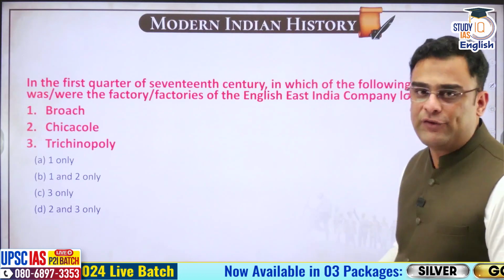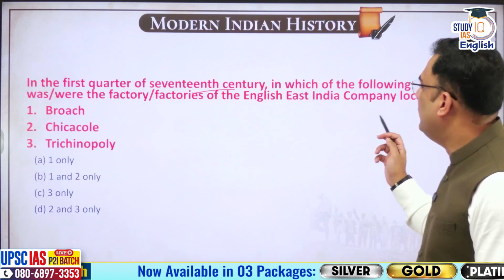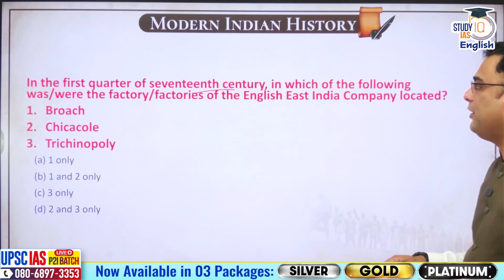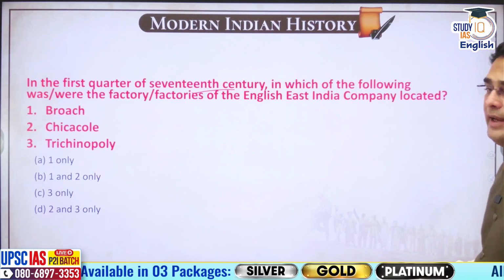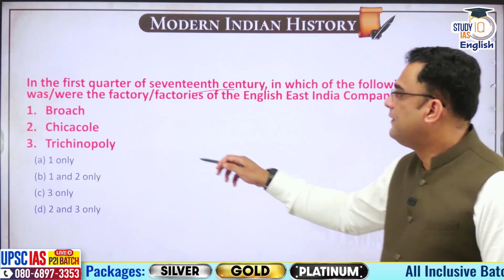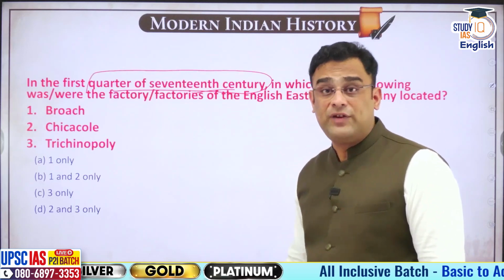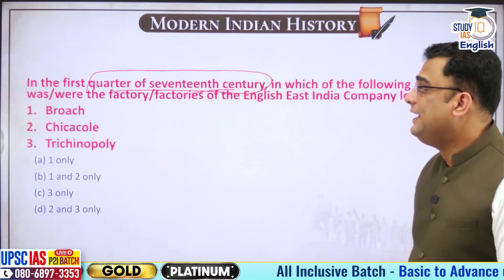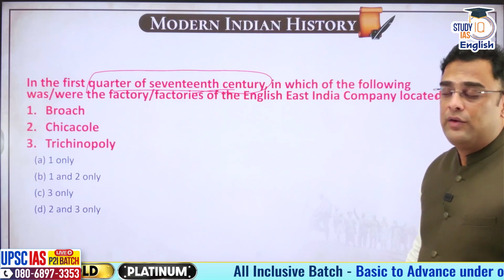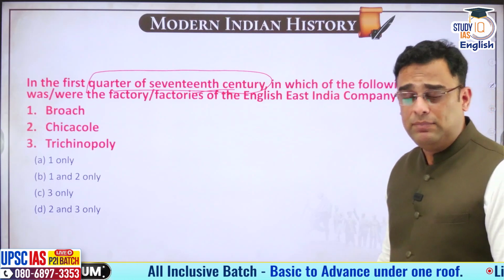Now let us see the next question. In the first quarter of the 17th century, in which of the following were the factory or factories of the East India Company located? Bharuch, Chikakol, Trichinopalli. It's saying first quarter of the 17th century. The Britishers have just arrived. So these are very initial times. So which all places these factories were is what the question is asking.